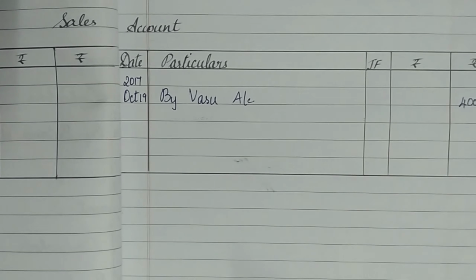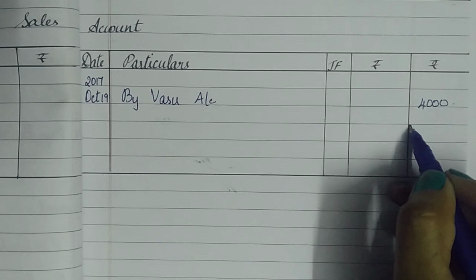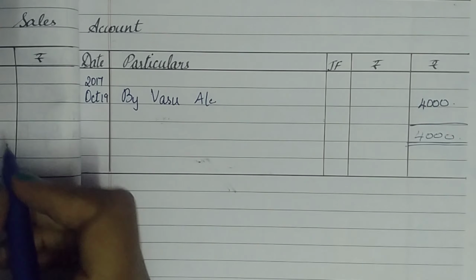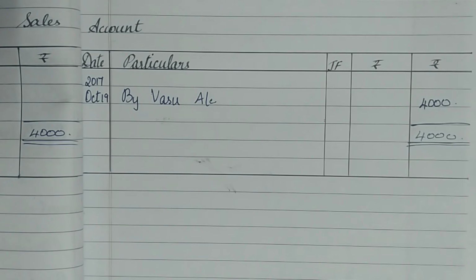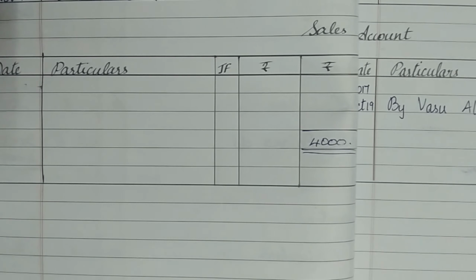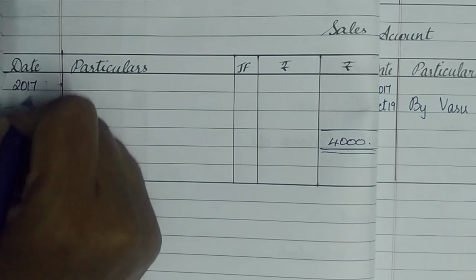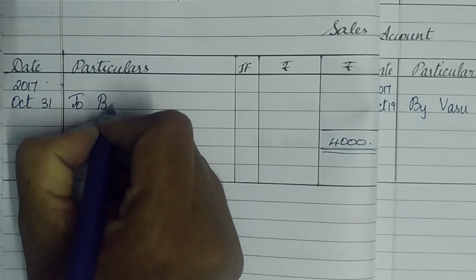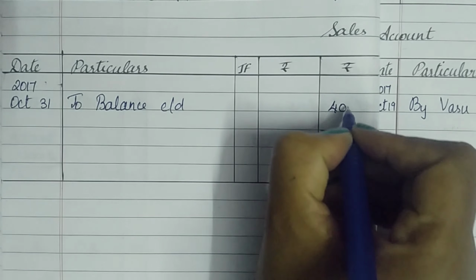So next we are going to move again back into the sales account, and this is the only transaction which I have. Therefore 4,000 is my greatest total and is going to turn into my grand total also on both sides on the same line. With that, I'm going to move to the debit side of my sales account, and the debit side is going to get my balance carried down on the last date of October, to balance carried down 4,000.